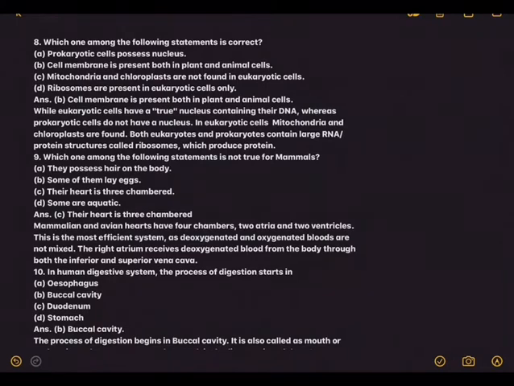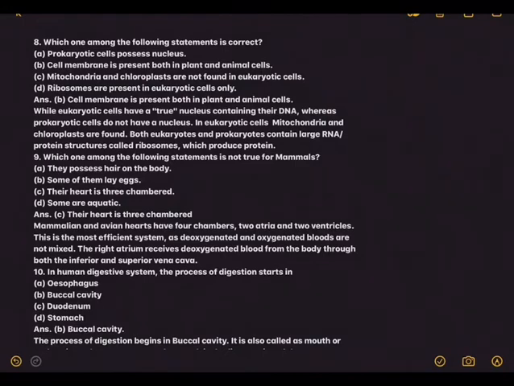Cell membrane is present both in plant and animal cells, while eukaryotic cells have a true nucleus containing their DNA, whereas prokaryotic cells do not have a nucleus. In eukaryotic cells, mitochondria and chloroplasts are found. Both eukaryotes and prokaryotes contain large RNA protein structures called ribosomes, which produce protein.